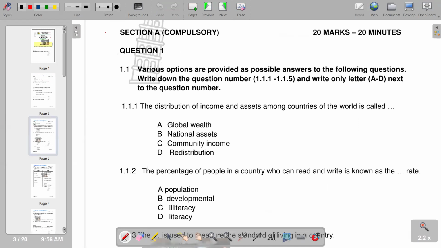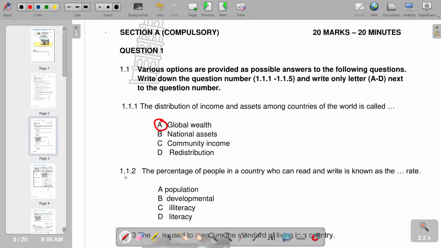Well, the first question that we have reads: the distribution of income and assets among countries of the world is called, and of course, we have got various responses that we are given there. We have got global wealth as the first response, national assets, community income, redistribution. So you see that the correct response that we have is global wealth, which we have A.